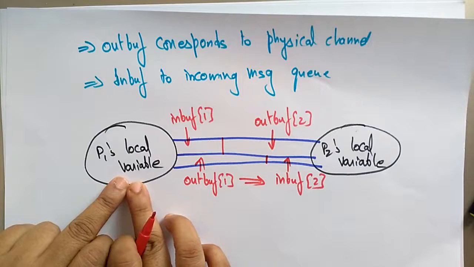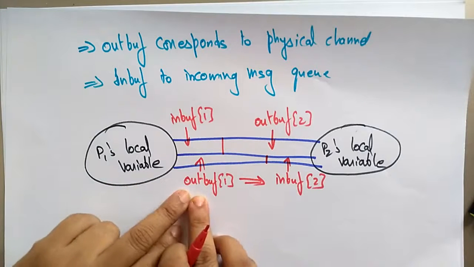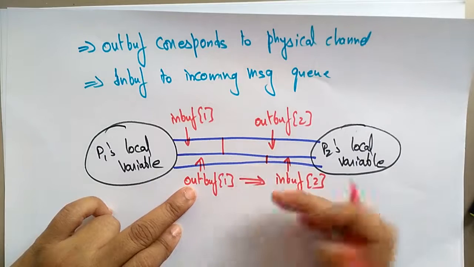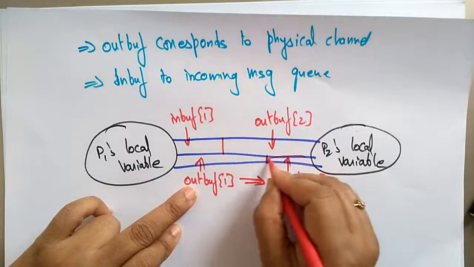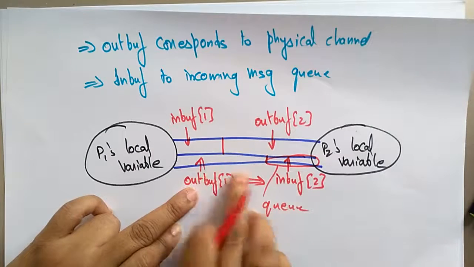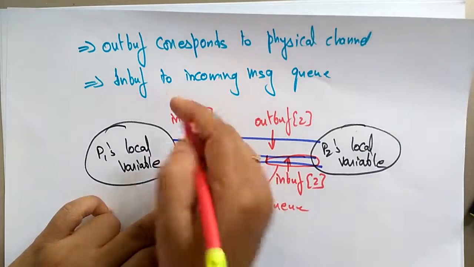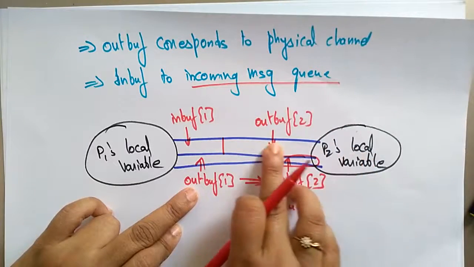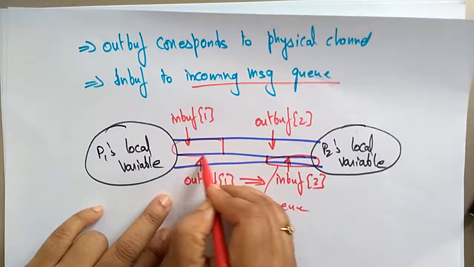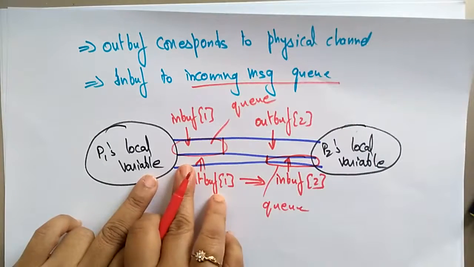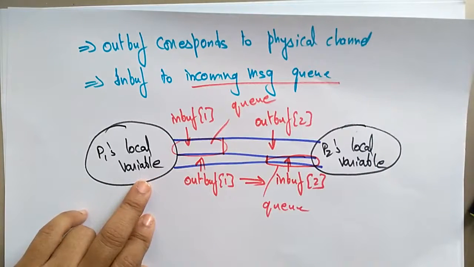Whenever P1 wants to send a message, it sends over the out buffer and this is stored in the incoming message queue. So all the messages are stored in the in buffer queue. P2 sends a message and the P1 side also maintains a queue.